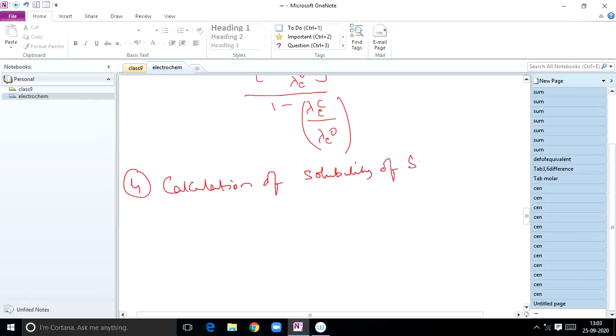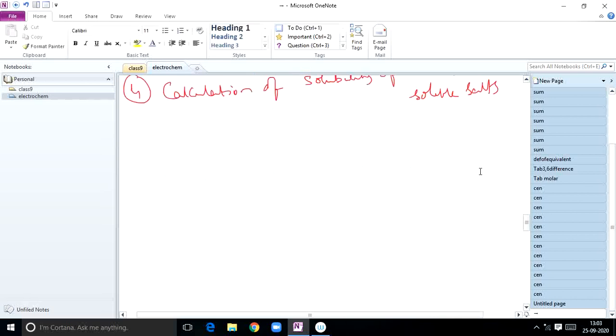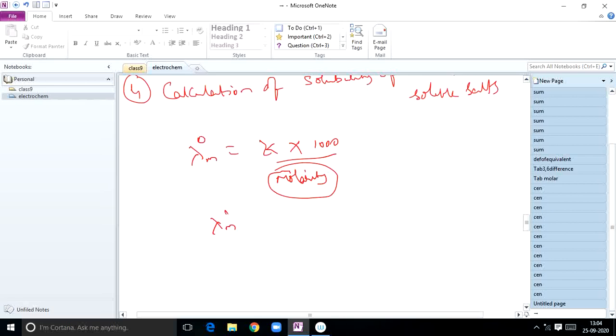Solubility of sparingly soluble salts. Solubility also you can calculate. You already know the formula: lambda m naught is equal to kappa into 1000 by molarity. In this case, the molarity term can be replaced by solubility. Lambda m naught can be written as kappa into 1000 by solubility, denoted by capital S. So that is the lambda m naught value.